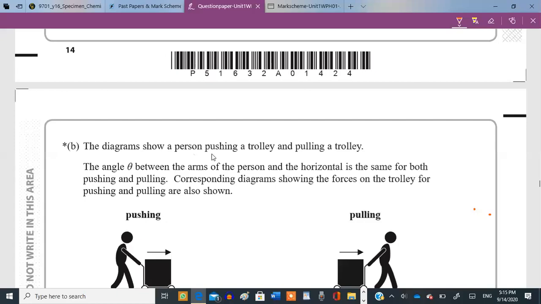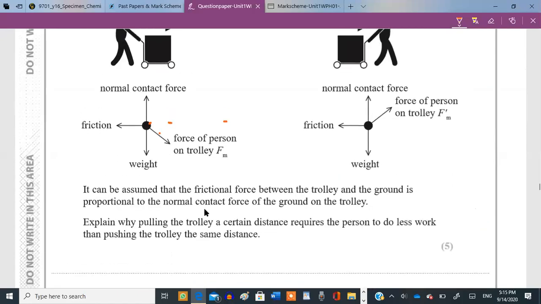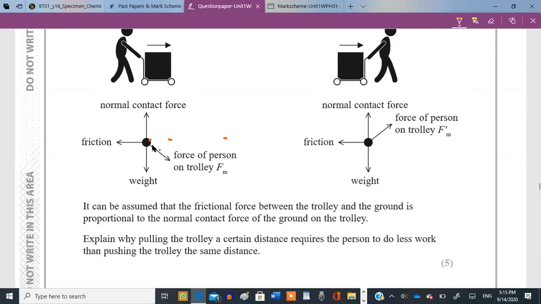The diagrams show a person pushing a trolley and pulling a trolley. The angle theta between the arms of the person and the horizontal is the same for both pushing and pulling. Corresponding diagrams show the forces on the trolley for pushing and pulling. This person is pushing it, this is a force which is applied. This person is pulling it, and this is a force which is applied over here. This is pushing, that's pulling. It can be assumed that the frictional force between the trolley and the ground is proportional to the normal contact force of the ground on the trolley.